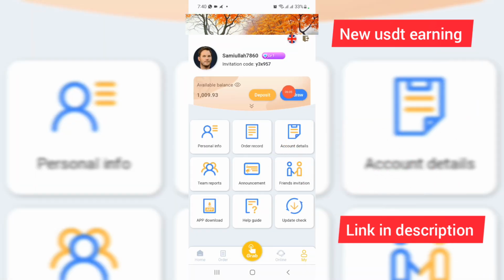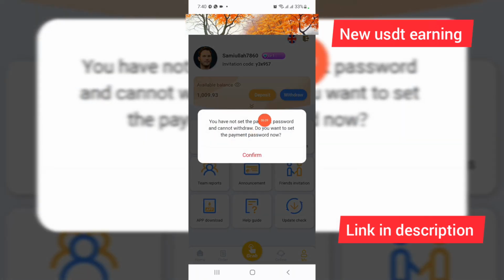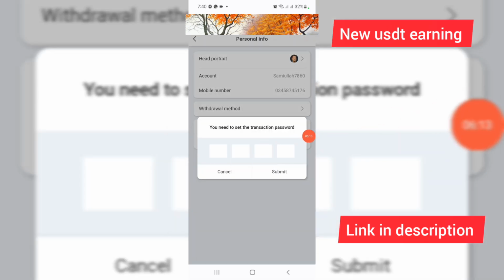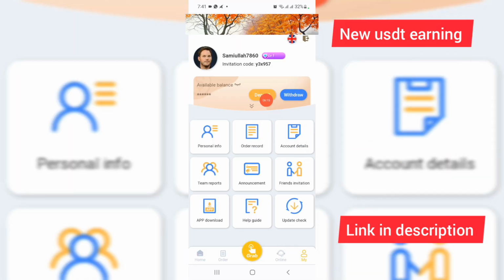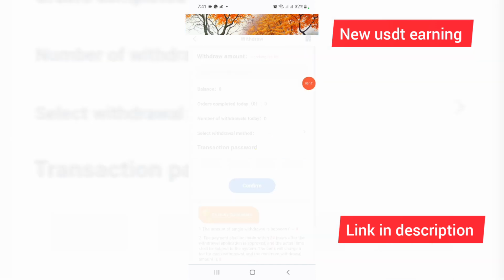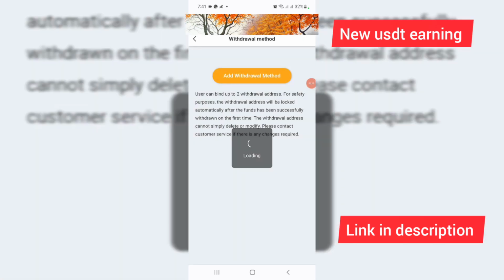And friends, how to withdraw on this site? I have clicked on the withdraw button. Then I have clicked on the payment password. First set the payment password. Friends, I have successfully put in the payment password. Then I have clicked on the withdraw button, then clicked on confirm.